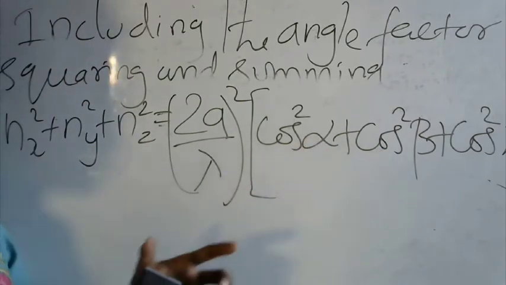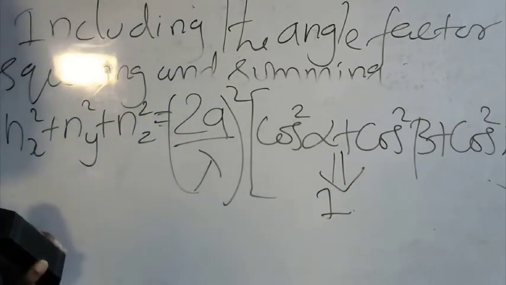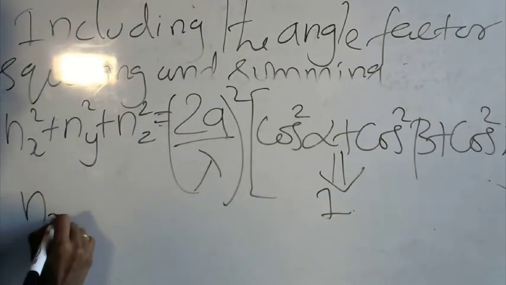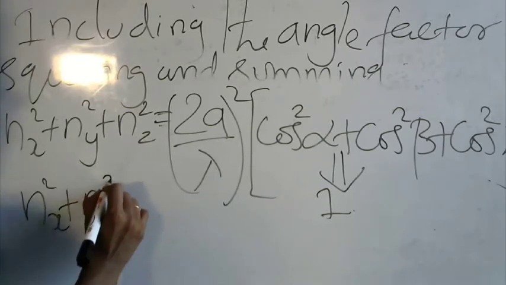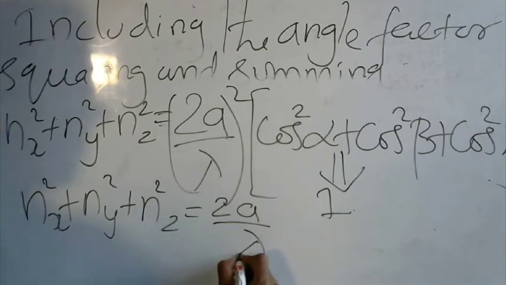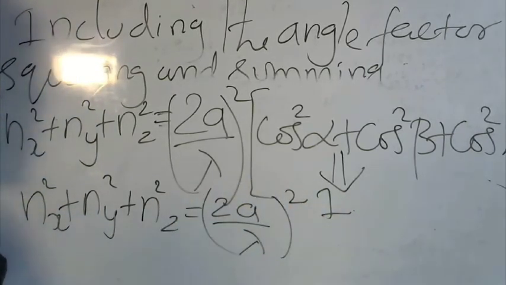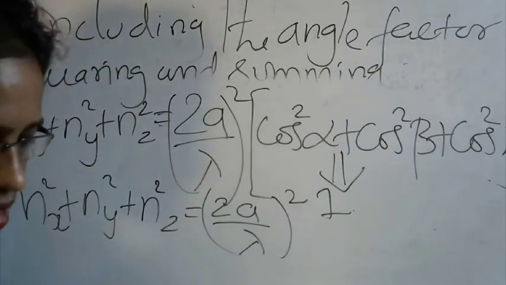By Pythagoras theorem, you will know that this is equivalent to 1. So we get nx square plus ny square plus nz square is equal to 2a by lambda the whole square, only into 1. It will be the same. So our equation is now getting reduced.